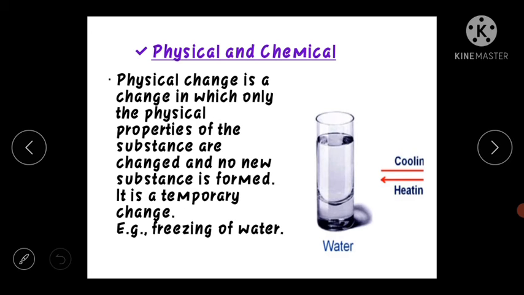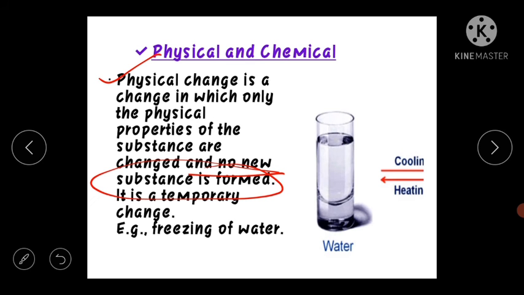Changes can be physical, meaning visible to us, where only the color or shape is changed, or can be chemical change. So what does it mean? See, a physical change is a change in which the physical properties of the substance are changed, just the property changes, and no new substance is formed.